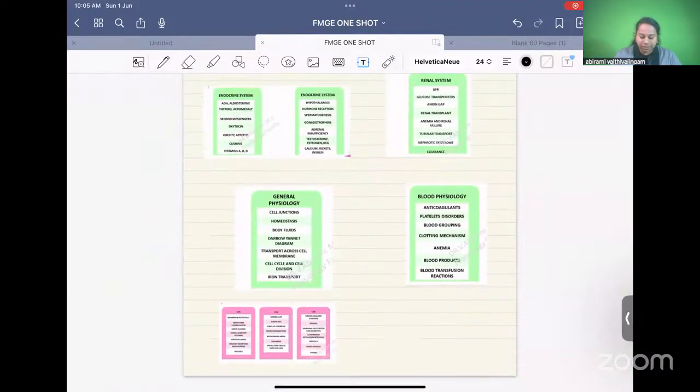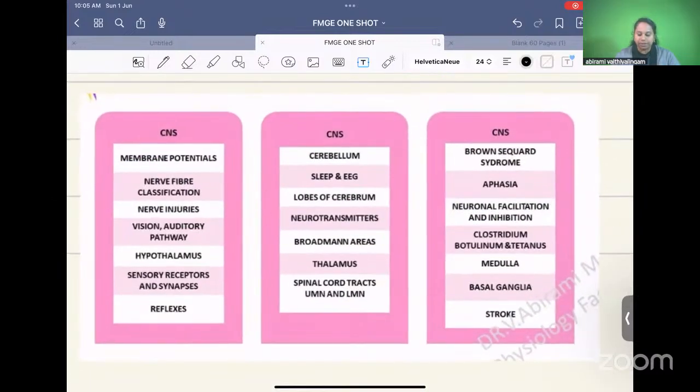Let's start off with the central nervous system, the nerve physiology and the central nervous system. In CNS, membrane potentials, very, very important topic. Repeatedly, you can see questions from membrane potentials.